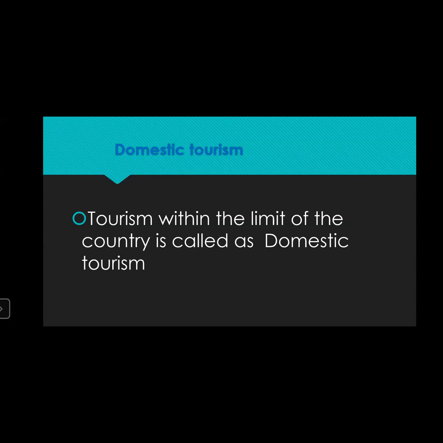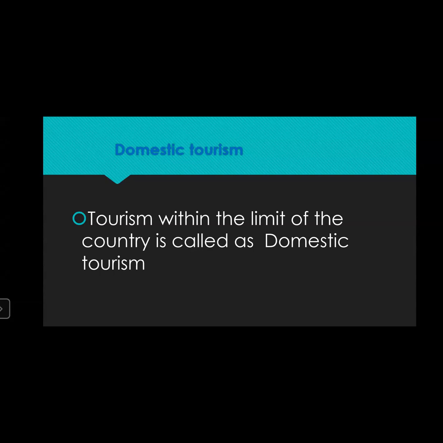Then a person from Nagpur is visiting to see the caves of Ellora. That is in Aurangabad. So even if he goes from Nagpur to Aurangabad, it is counted as domestic tourism.